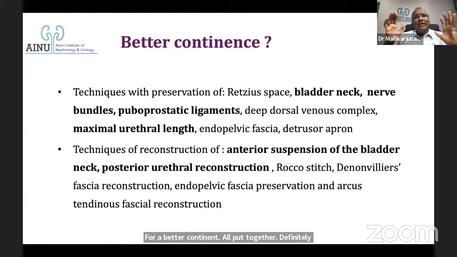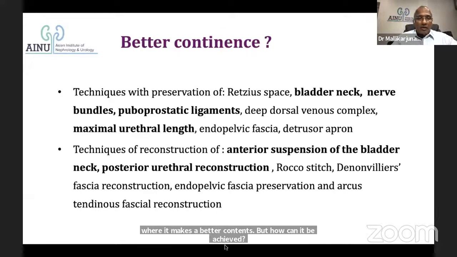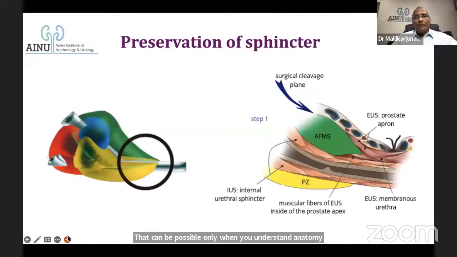But how can it be achieved? That can be possible only when you understand anatomy and try to see that anatomy on the table when we are doing it. Let us look at preservation of the sphincter in this area. We are looking at the external urethral sphincter area, and we want to preserve the sphincter in this area. Having understood that anatomy, if this is the anterior fibromuscular stroma of the prostate, if you really want to preserve as much urethra as possible, you have to take the surgical plane just below the deep venous complex to start with.